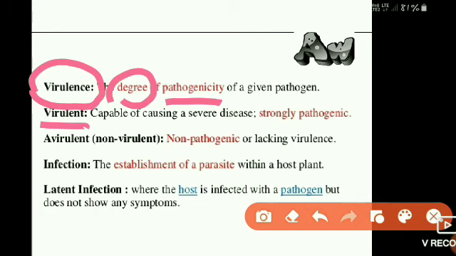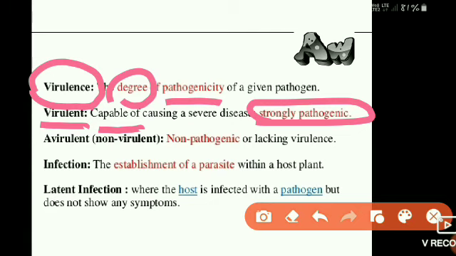Next term is virulent, meaning capable of causing a severe disease, that is strongly pathogenic in nature, having the capacity to cause disease in a plant. Such organisms are called virulent organisms. When a pathogen is virulent in nature, it will cause a disease.